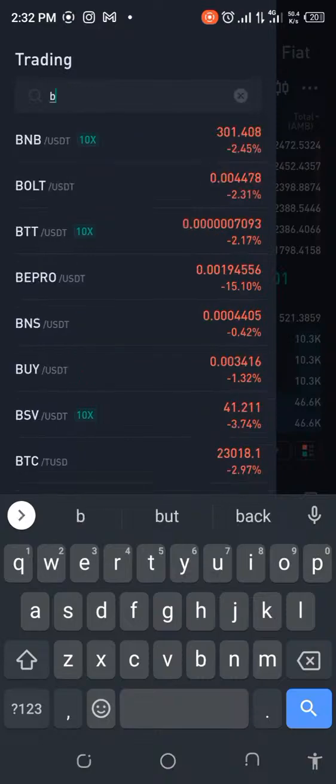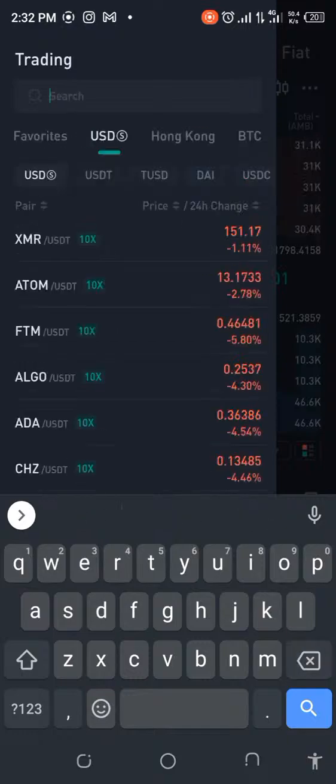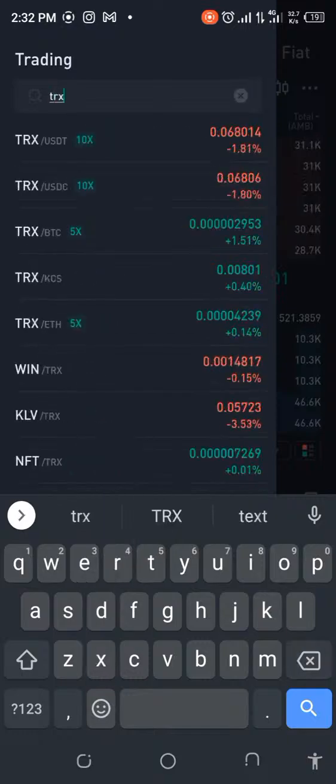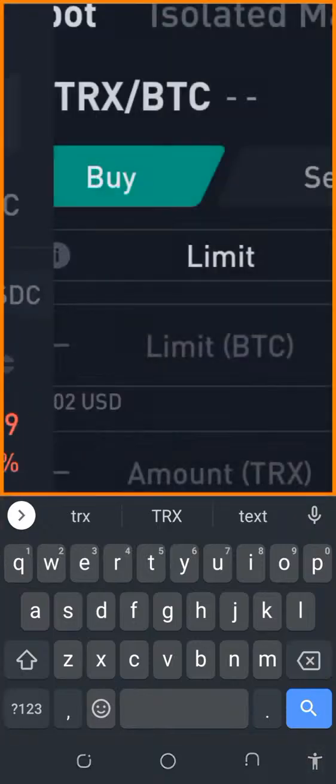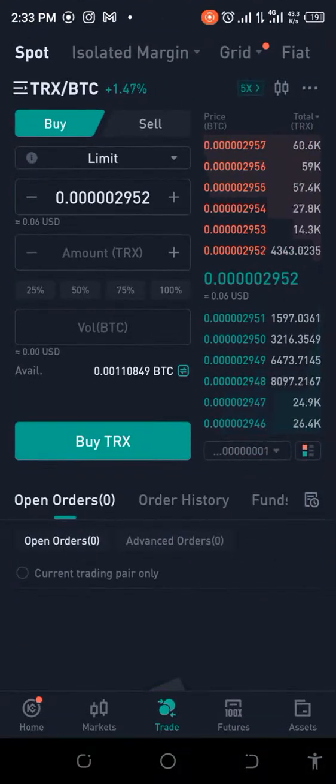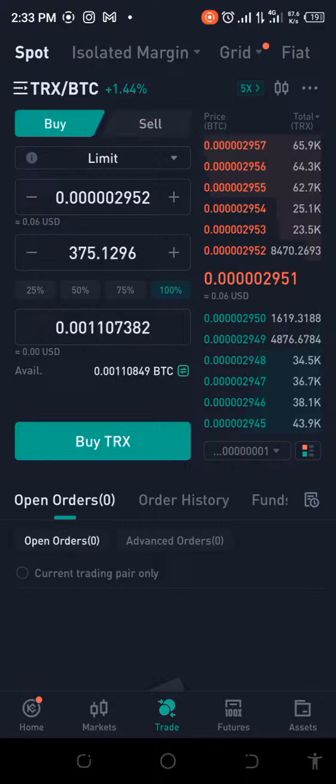So let's change this to TRX. No, let's do this. That should be BTC. Let me see where that is. Yeah. So now we're going to change this to TRX. What am I saying? We're going to sell this. No, we're buying actually. We're going to buy completely and let's see how that goes.